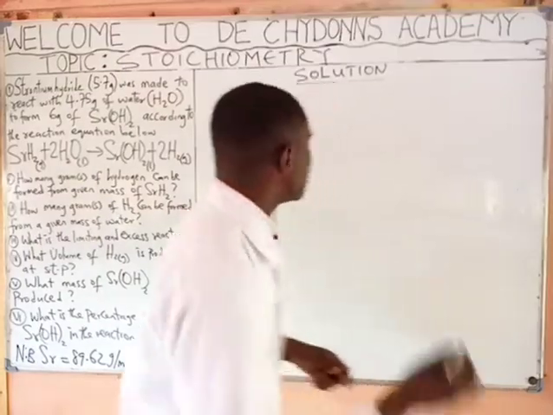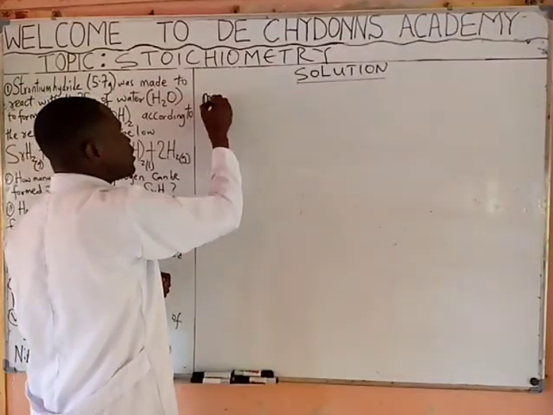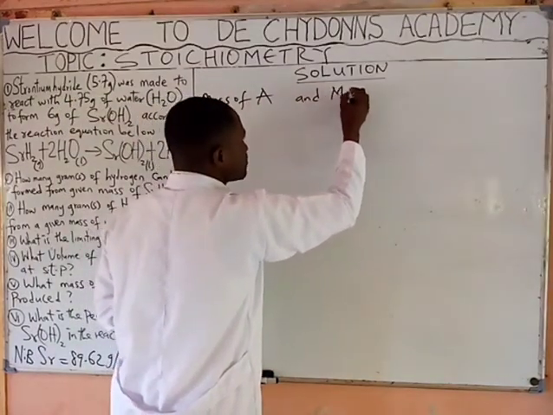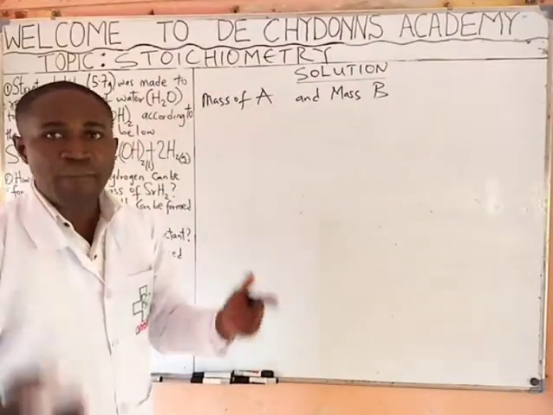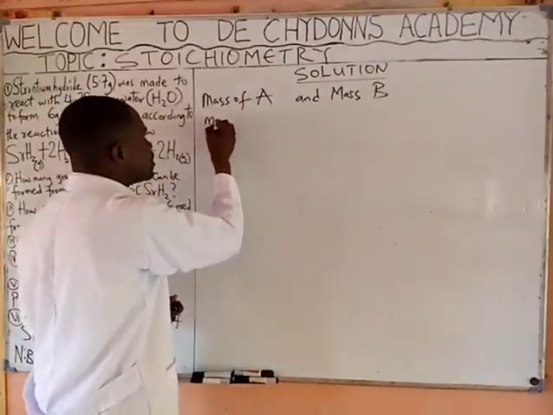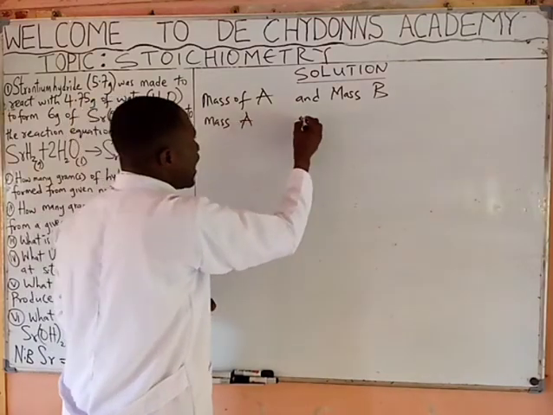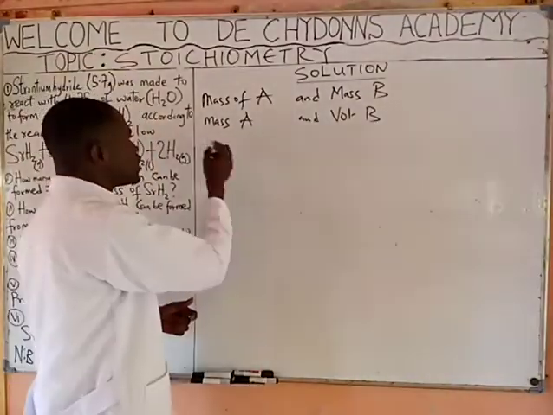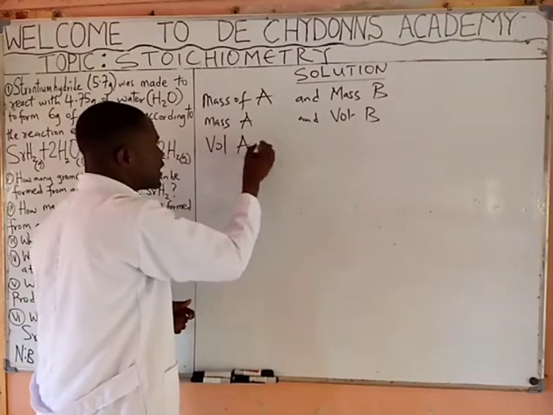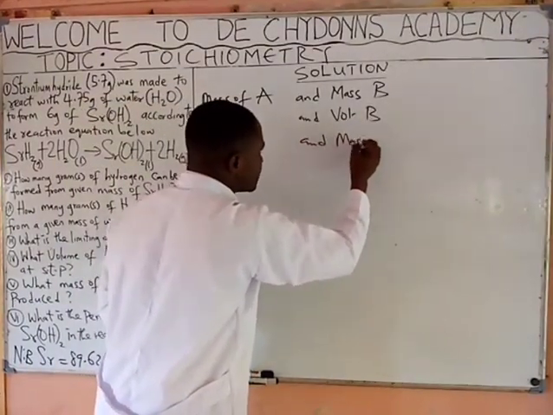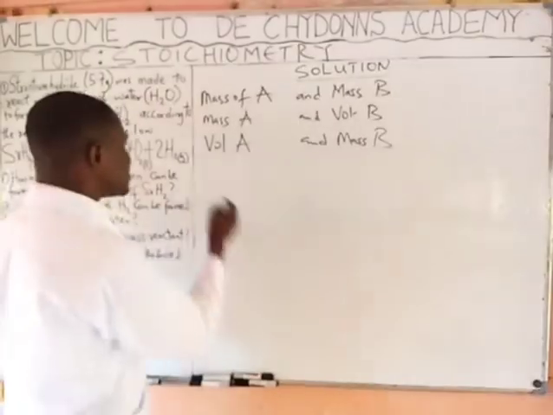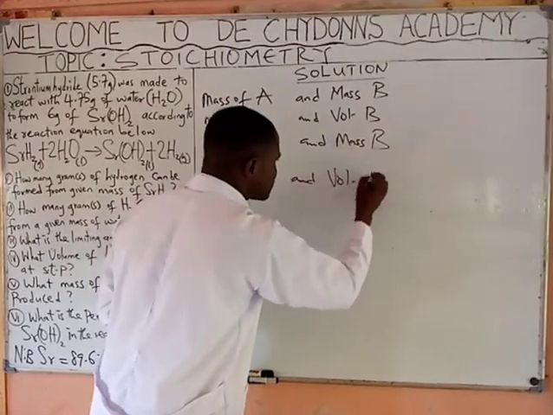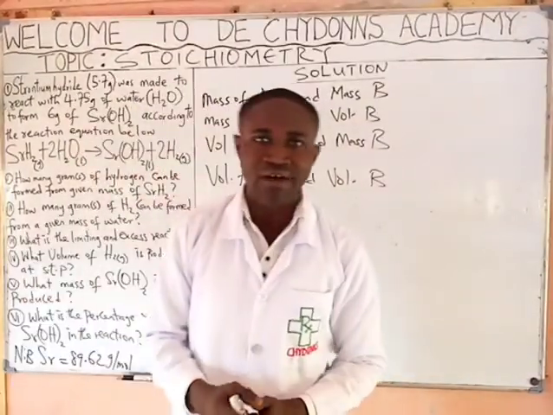Stoichiometry helps us to see that there is a relationship between mass of substance A and mass of substance B. It helps us to also see that there is a relationship between mass of substance A and volume of substance B, between volume of substance A and mass of substance B, and between volume of substance A and volume of substance B. What do we mean by all these grammars?